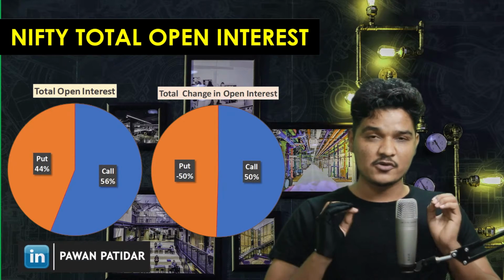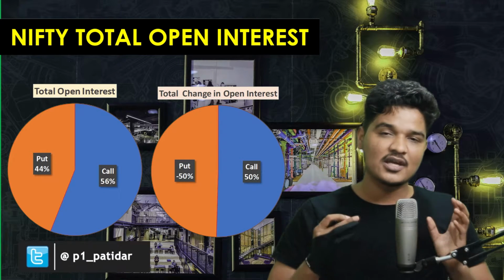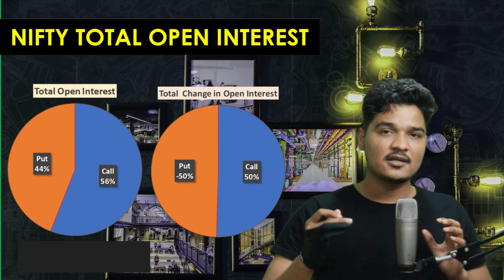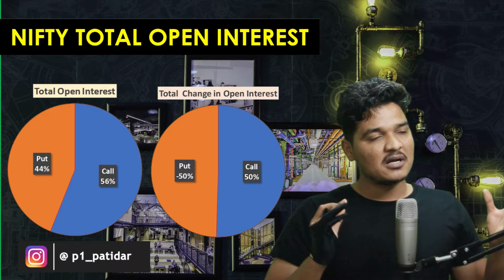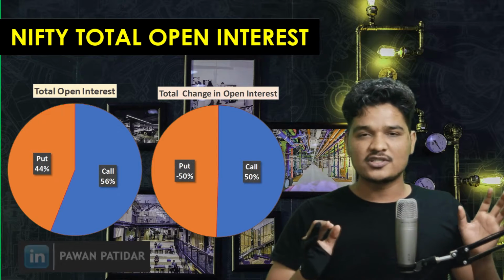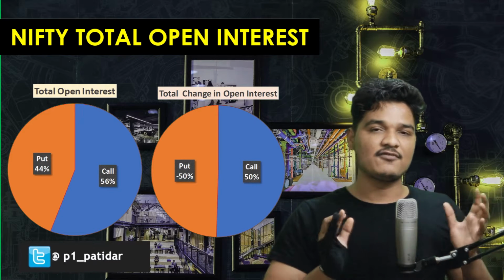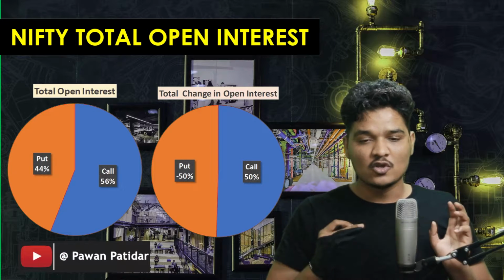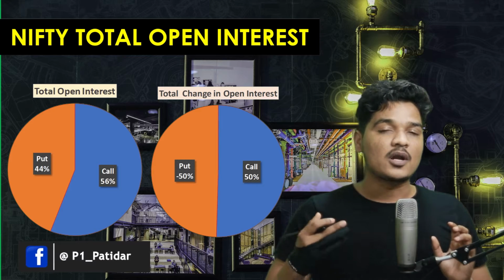And the majority of the positions created in the market are by mature investors, because they are the long-term investors in the stock market. From their moves, we try to predict the next day's move. So here if you see there is not a major change, means if you look for bullishness, then there was no bullishness in today's market, only bearishness was there. But still if you see the weekly picture, it is saying 50-50. There is not much difference between the call and put side. So it can change in a day. So let's find out what happens tomorrow.